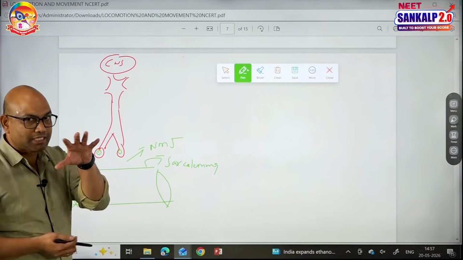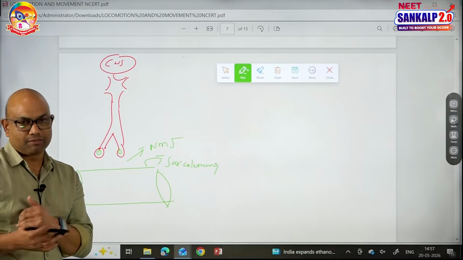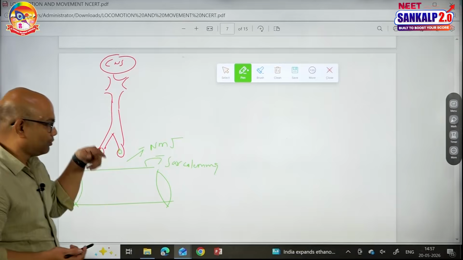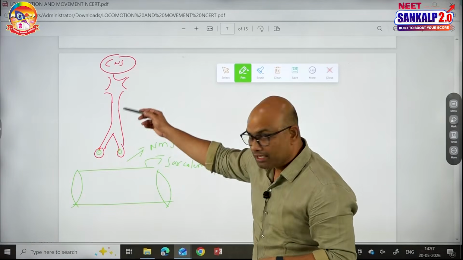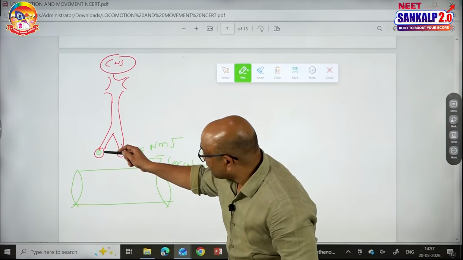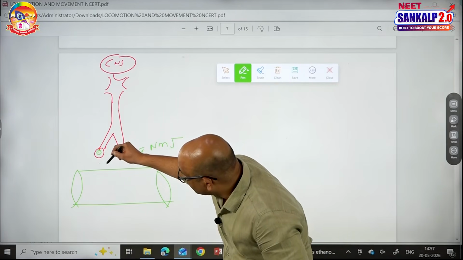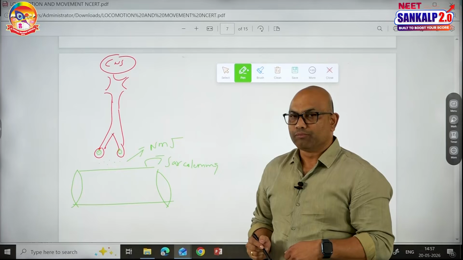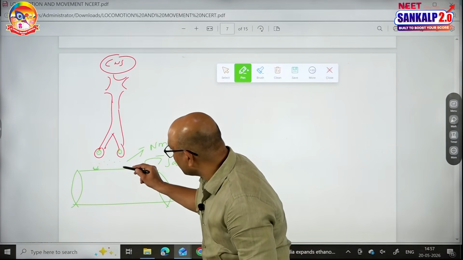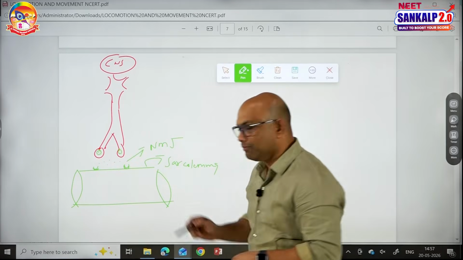The first step is excitation in the muscle contraction mechanism. When CNS gives the signals to the somatic motor neuron, that will reach the axon terminal. There it causes the release of neurotransmitters into this junction. The most common neurotransmitter is acetylcholine. It will go and bind to the receptors present on the sarcolemma.